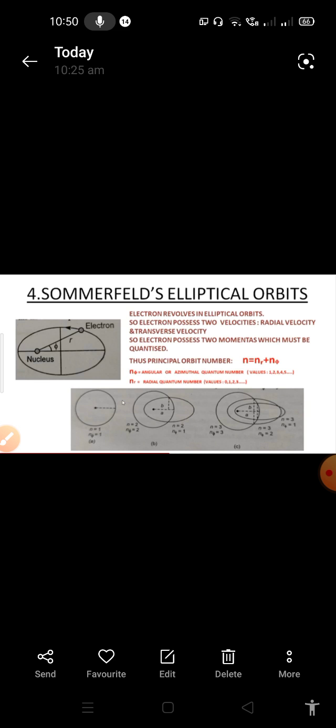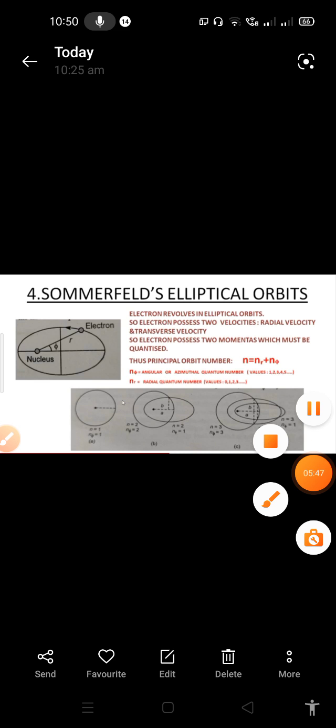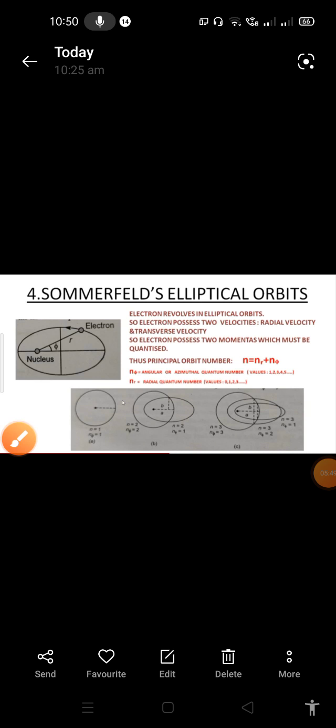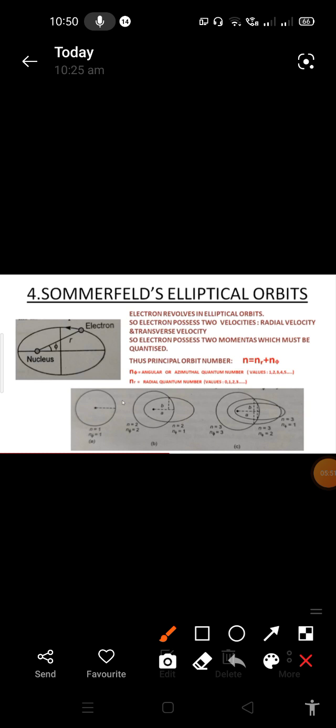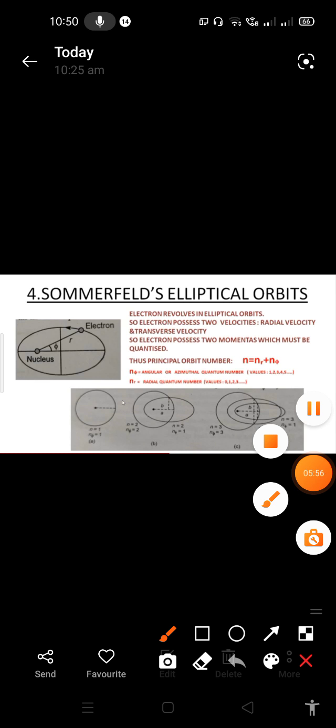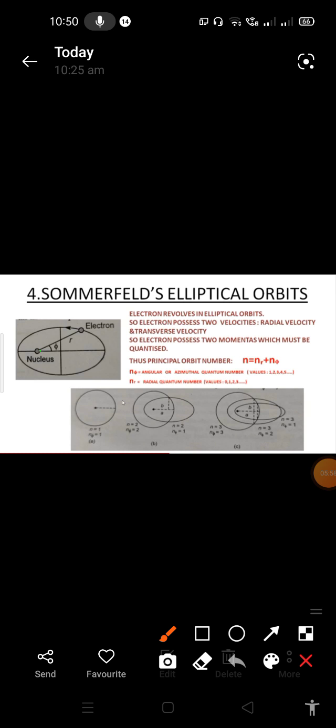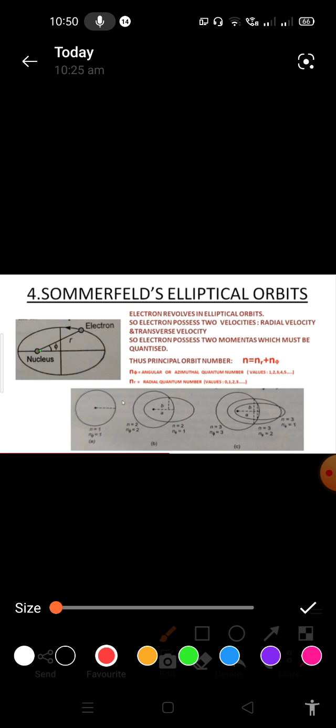బట్ హియర్ ద ఎలక్ట్రాన్ పొసెసెస్ 2 velocities. One is radial velocity and another one is transverse velocity. See here, for example, in case of revolving of electron, when the electron is revolving around the nucleus, for example here it is a nucleus. Okay, and next this is an electron. The electron is revolving around the nucleus.